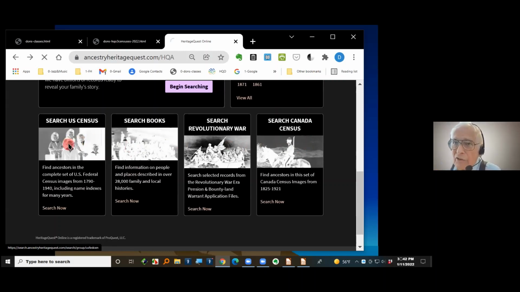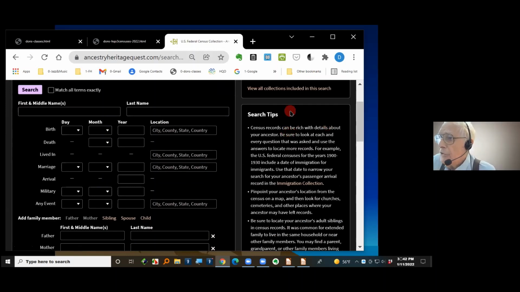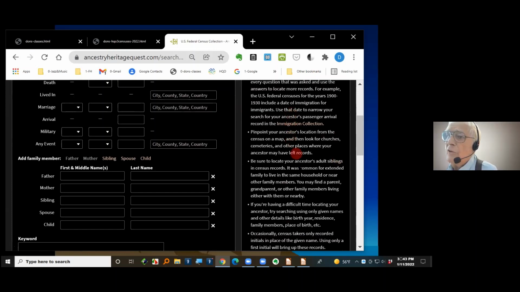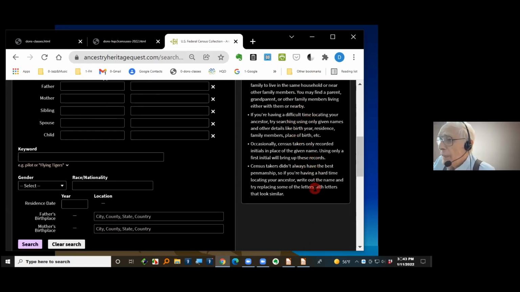I'm going to click on the Search the Census, and here's the U.S. Federal Census collection. Now, over on the right side of the screen, as you scroll down, there's a bunch of search tips. So as you scroll down through that, it gives you some ideas about ways to start your search, what to do and what to look for, and the problems that you'll find, because these are written first of all by people, and sometimes you can't read their handwriting, and so they're misindexed, and so there's various tips here of helps and so on. It goes clear on down with the information about that.